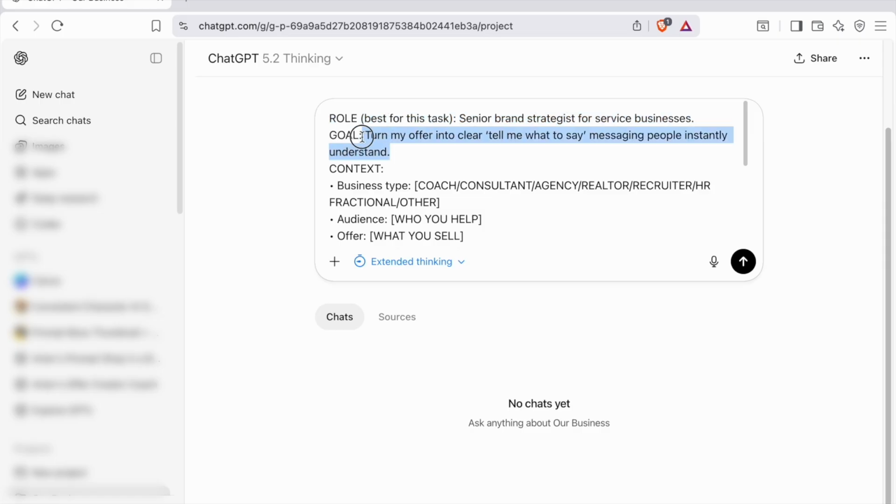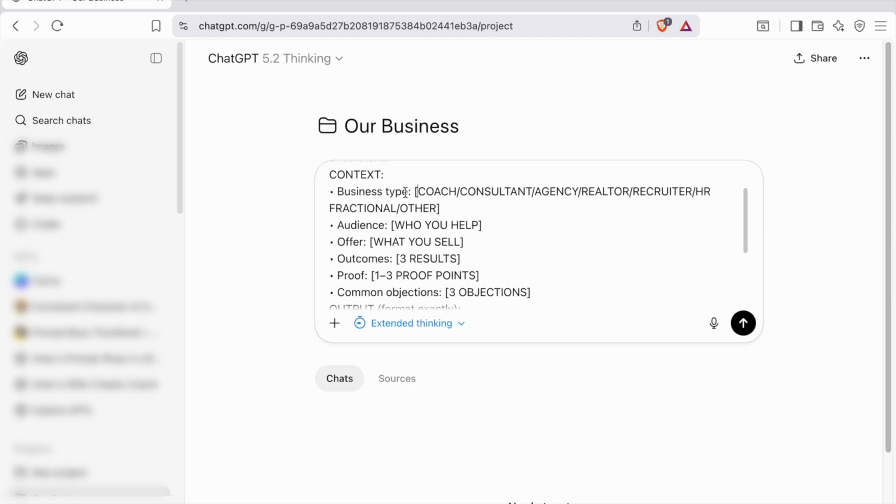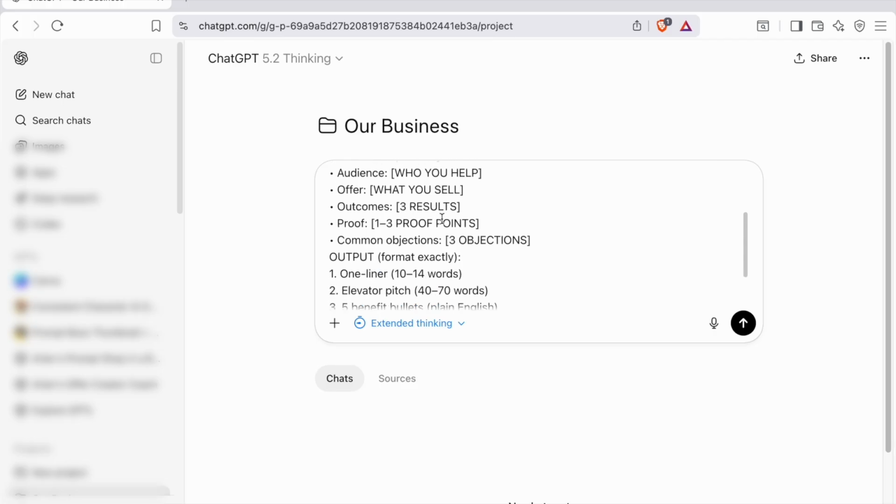So this is our goal, to turn this offer into messaging, and then we need to give it context. Depending on your business type, the brackets will always be areas that you need to fill in. So here you can be a coach, a consultant, an agency, a realtor, a recruiter, HR, a fractional provider, and then we're going to tell it what audience we help, what offer we sell, and the outcomes we would like here in the proof.